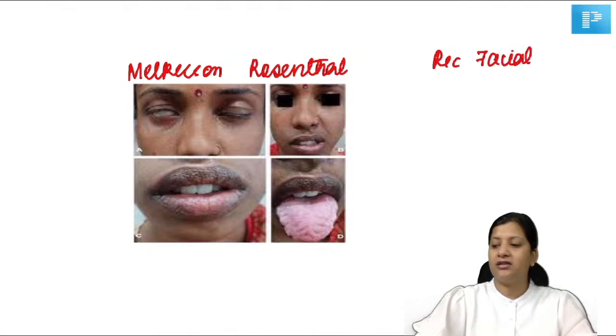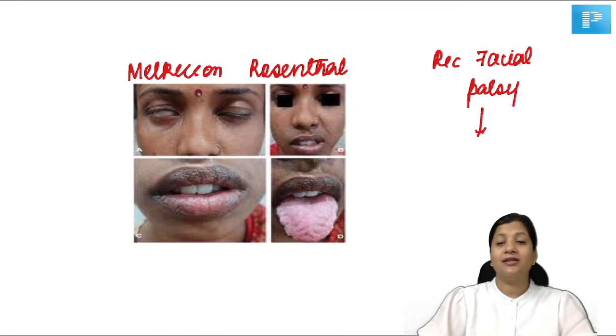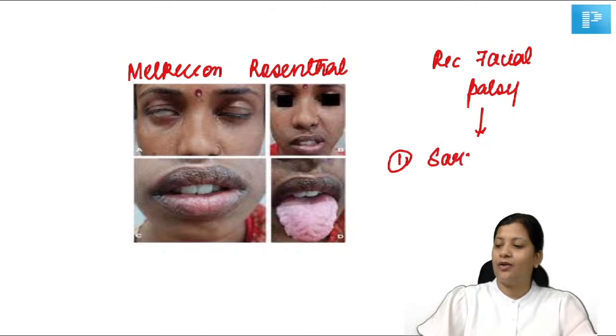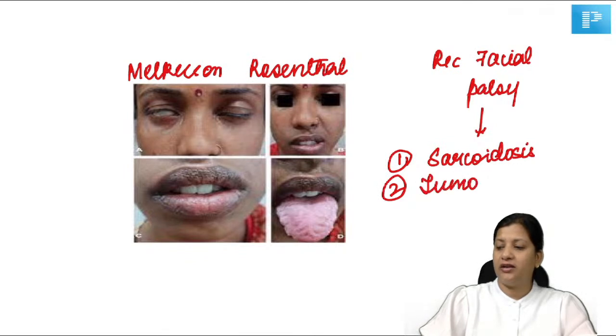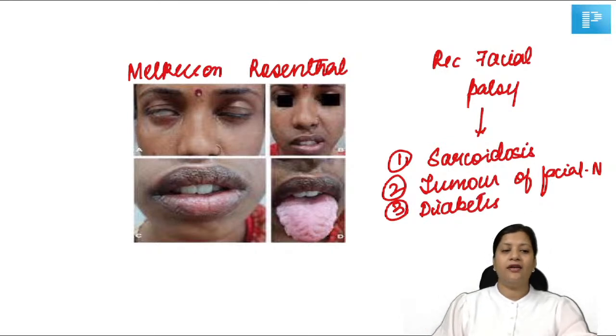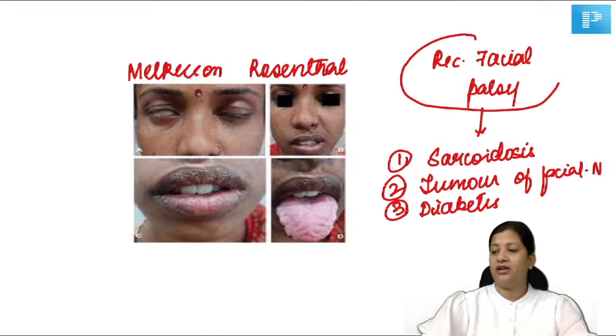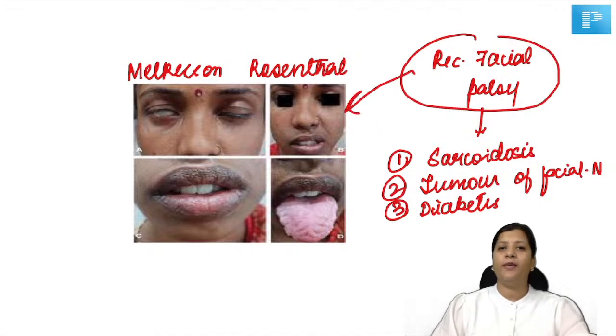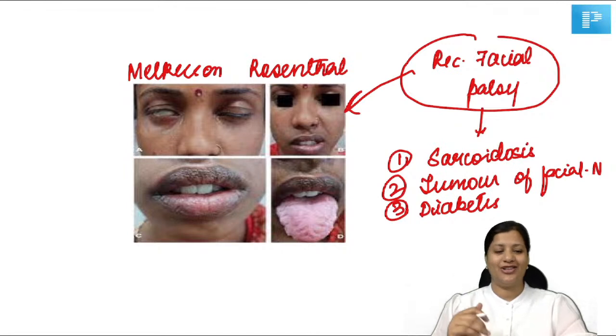Now, what are the other conditions where you can have recurrent facial palsy? We said that Melkersson has got recurrent facial palsy. Now, let's understand which other conditions can have recurrent facial nerve palsy. The first option is sarcoidosis. The second is tumors of the facial nerve. When the tumor is just originating in the initial phases, you can have a recurrent facial nerve palsy. The third one is diabetes. So these are the other three conditions where you can get a recurrent facial nerve palsy. But if you get a triad or a combination of swelling of the lips and fissure tongue, then go for Melkersson. But you should be aware of the possible other reasons why you can get a recurrent facial nerve palsy.